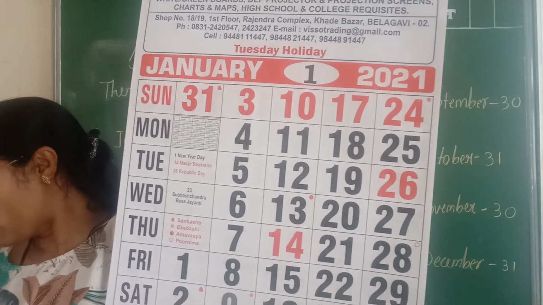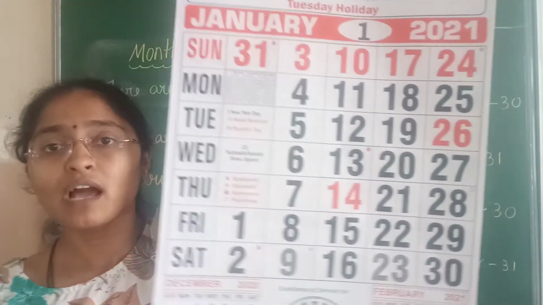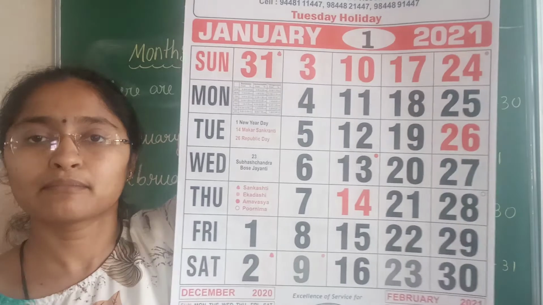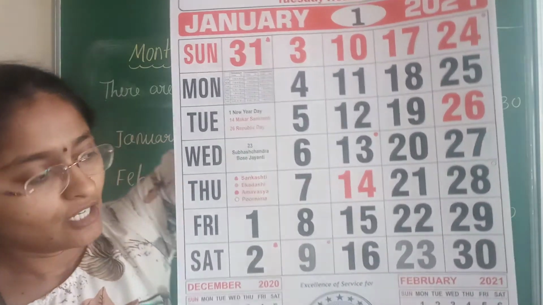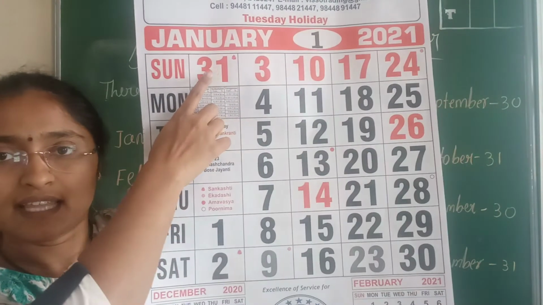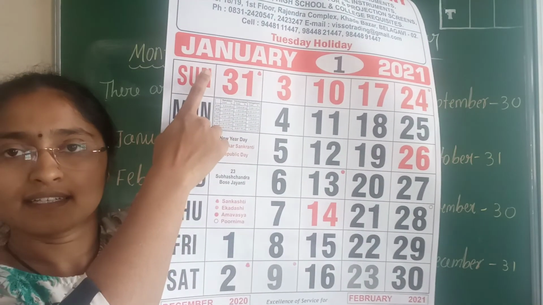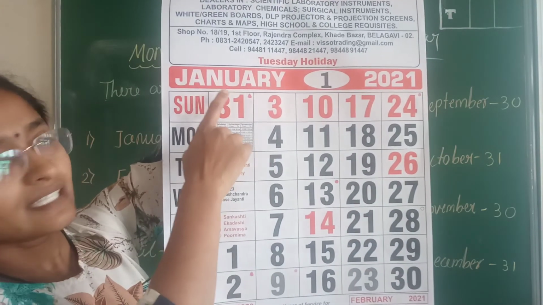And the third one, on which day will the next month start? The last day of this month is what? The 31st. Which day is it? Sunday. So this month's last day is Sunday.